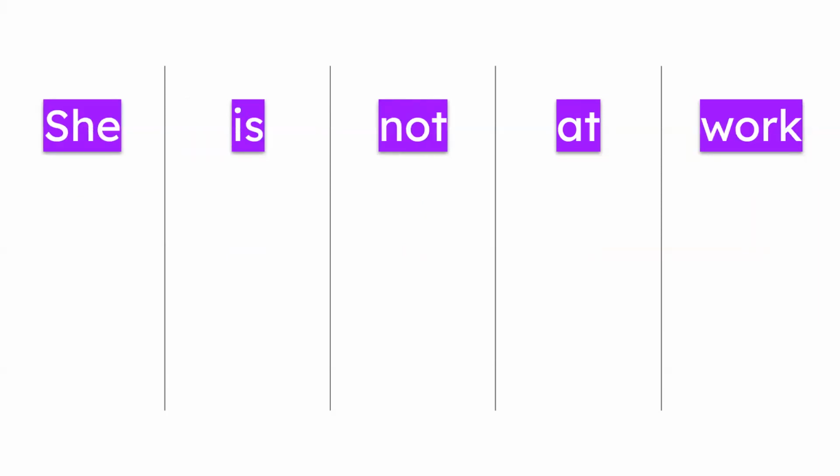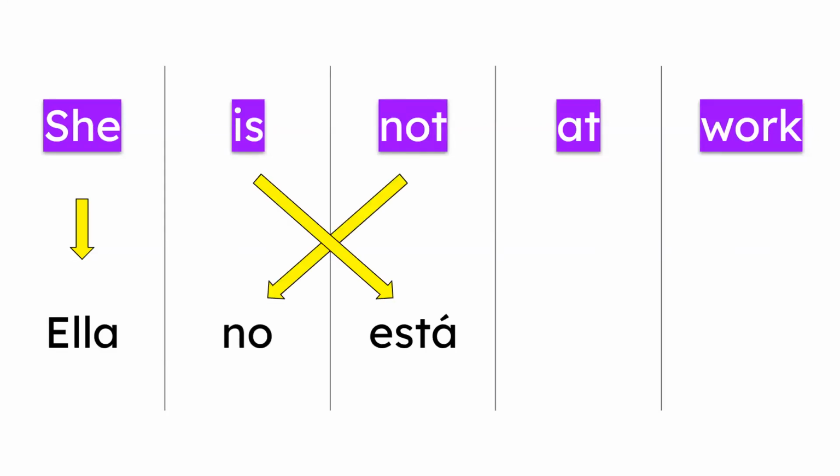And the next one, she's not at work. Okay, are you ready? No time this time because I think it's very easy. You don't need this time limit. So, okay, let's do this. Ella no, I'm sure you did. Ella no está en el trabajo. Correcto, correcto. Ella no está en el trabajo.